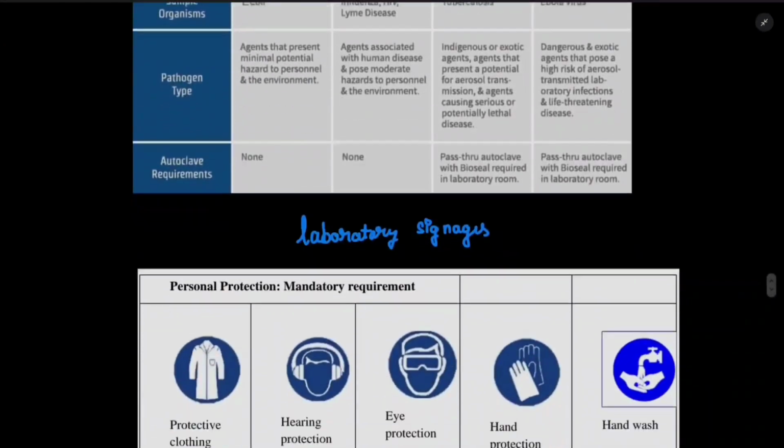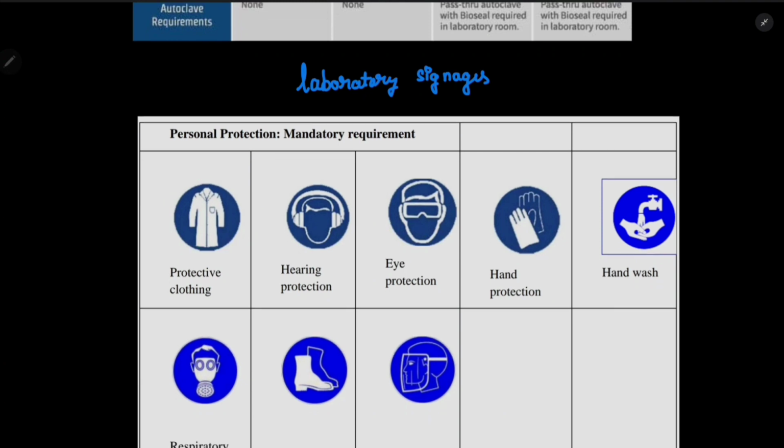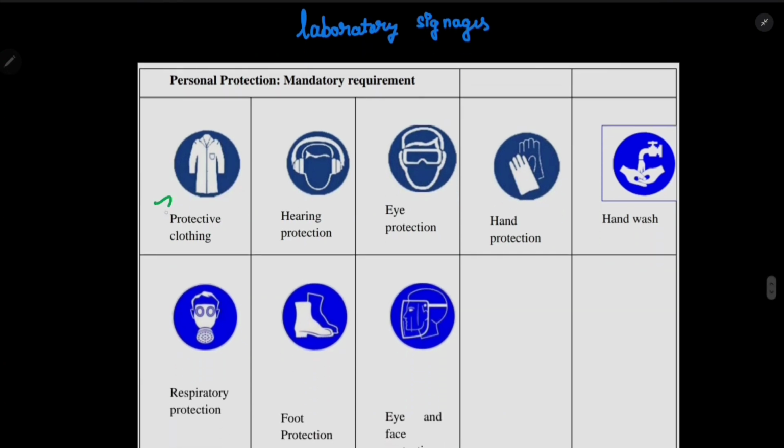Then laboratory signatures. Laboratory signatures means we should understand based on the stickers which are mentioned here. Okay, so the first signature is the protective clothing. If a laboratory has mentioned this specific signature, then you should ensure that you are wearing the specific one. First is the personal protection. Let's see what are the mandatory requirements. Protective clothing, hearing protection, eye protection, and hand protection and hand wash.